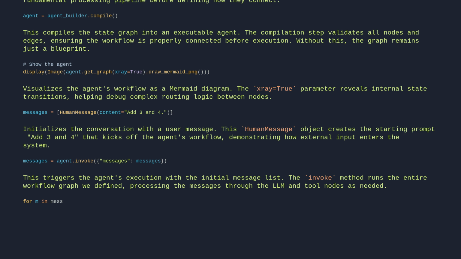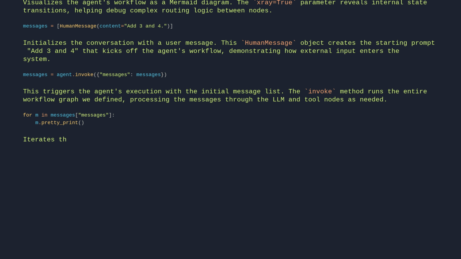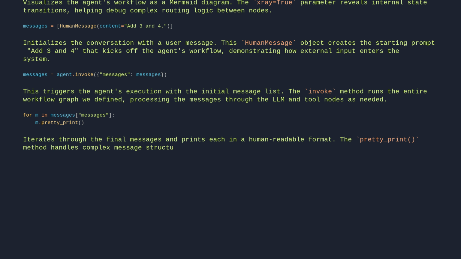for m in messages: m.pretty_print(). Iterates through the final messages and prints each in a human-readable format. The pretty_print method handles complex message structures like tool calls and responses, making debugging and output inspection straightforward.